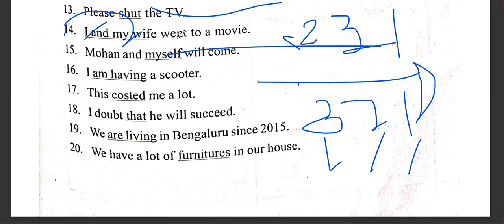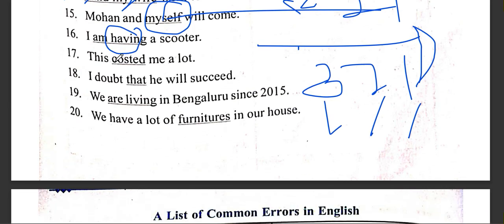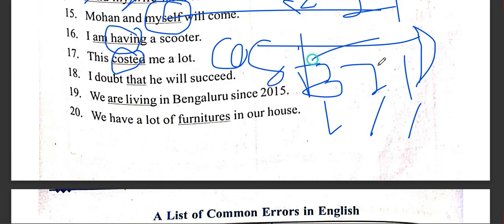"Mohan and myself." Myself should be I: Mohan and I will come. "I am having a scooter." Having is not correct for possession. I have a scooter. "This costed me." If you find in a dictionary the different tense forms of the verb cost, you'll find cost, cost, cost, and costing. So this cost me a lot.